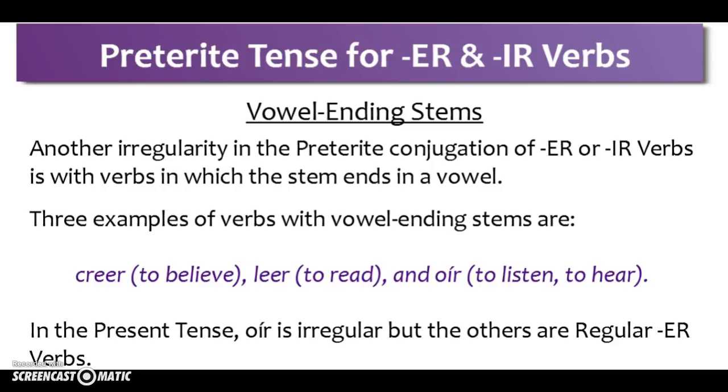In the present tense, leer and creer, two of the examples we're going to be working with today, are regular er verbs, and oír, to listen and hear, is an irregular verb. In the preterite tense, all three of these are irregular in their spellings. What we have to do is called an orthographic change. We need to change the spelling to maintain the pronunciation of the word. Let's look at what those two changes are.